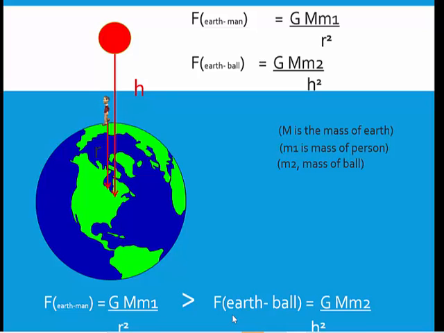As you go higher and higher in the atmosphere, the force between the earth and the object starts to reduce slowly. Has everybody understood this? Yes, ma'am. Everyone clear? It is very important for you to understand why the force of gravitation is going to be less, where it is going to be more, and how it depends.